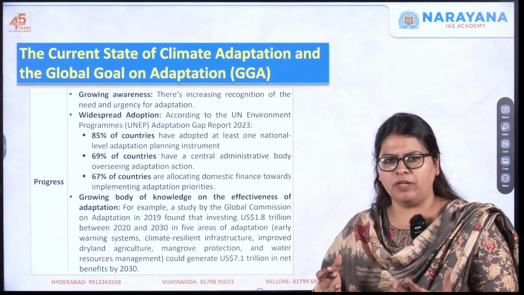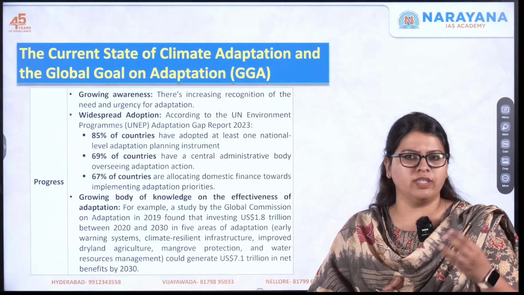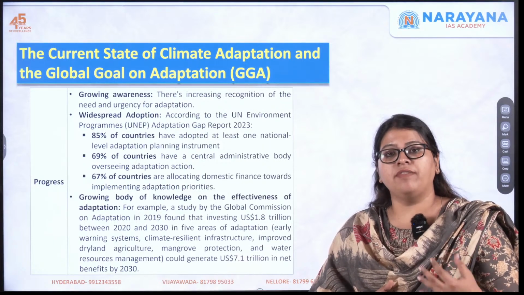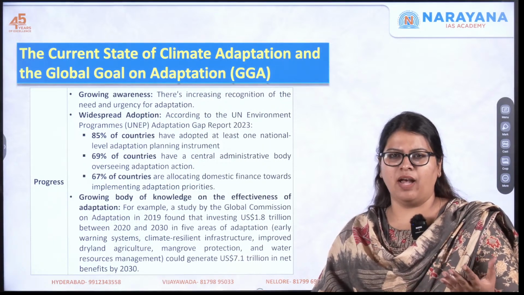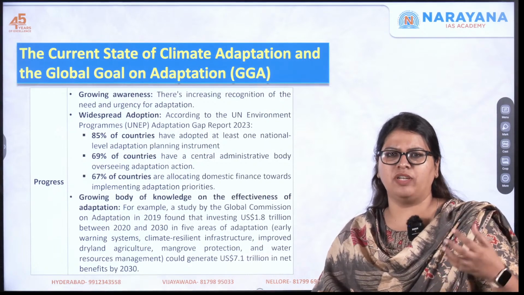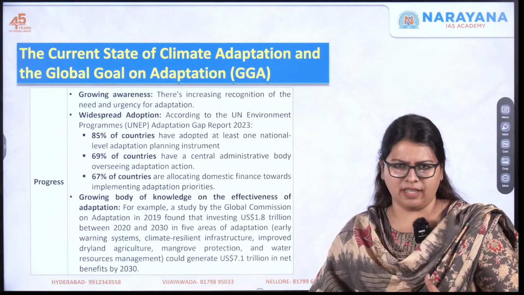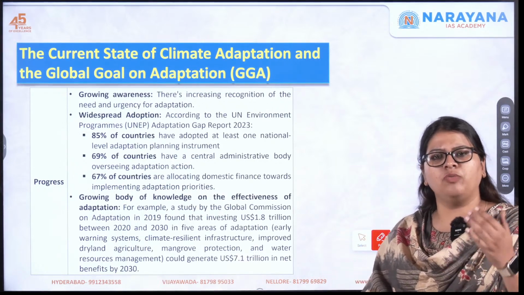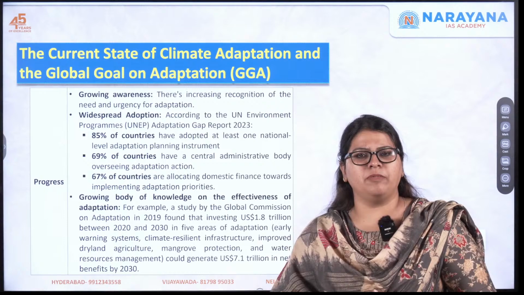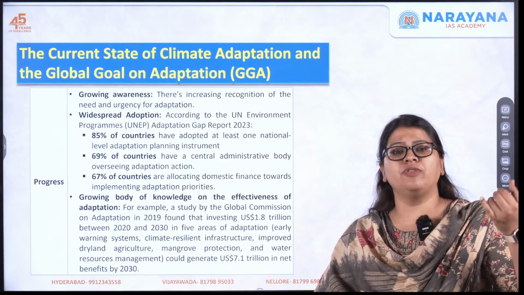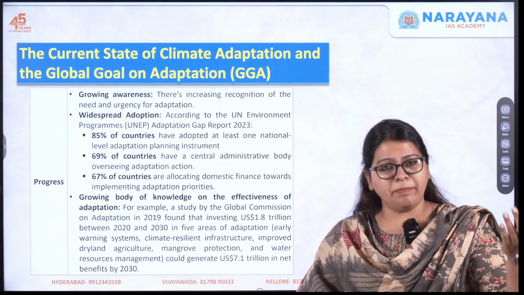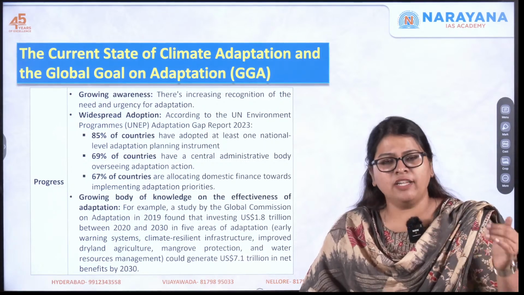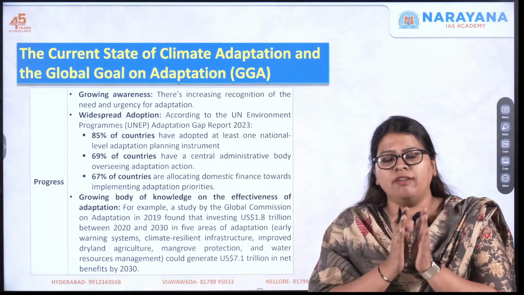So far, we have discussed what climate change is, and the driving factors of climate change, that is, increasing emissions, industrial pollution, anthropogenic activities, etc. Then we discussed various dimensions under climate change: what we mean by climate resilience, climate adaptation, and climate mitigation. After understanding those concepts, you need to know the different methods.